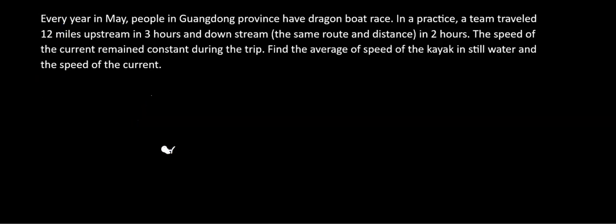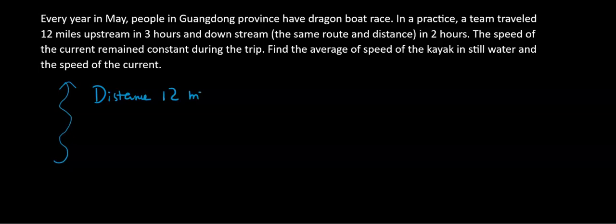The story says, in the practice, the team traveled 12 miles upstream. Upstream is going to take some effort, a little bit harder. Upstream, how many miles did we travel? The distance is 12 miles. And how much time did we use? We used 3 hours.